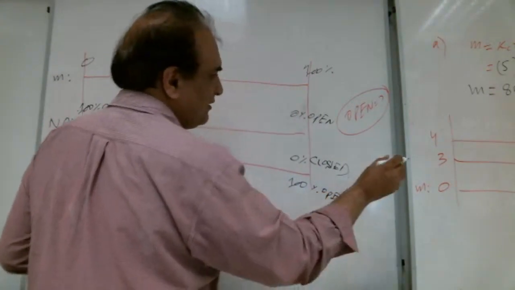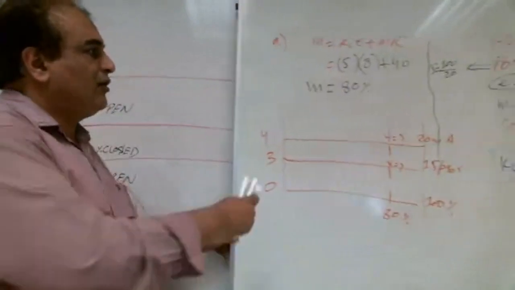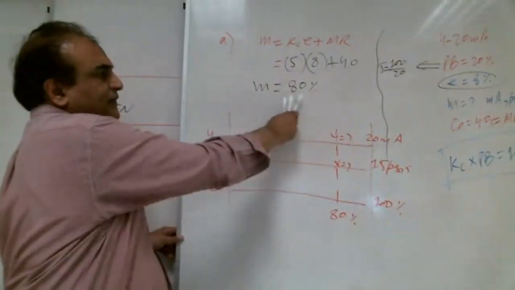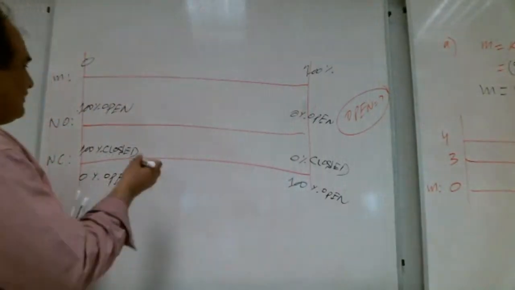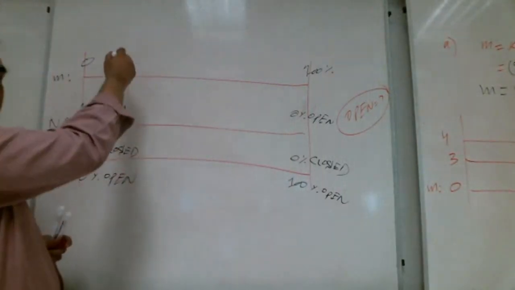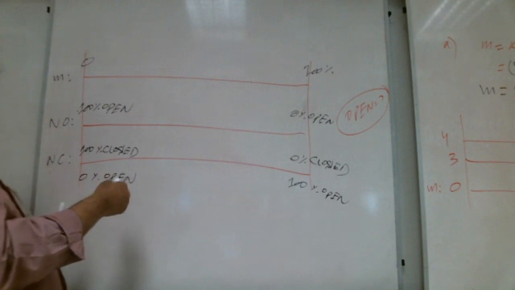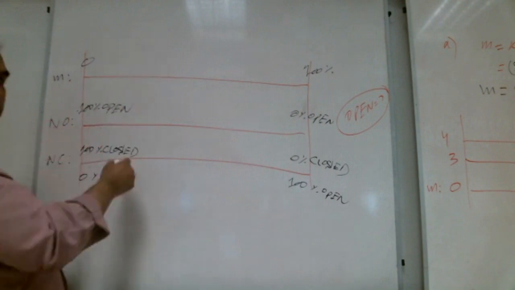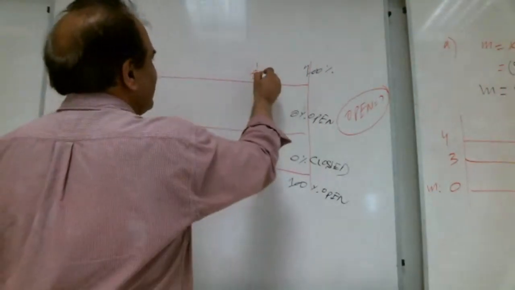So what is our signal? How much is our signal, Shabab? 80%. So 80% should be where? This side? Should be this side, 80%? No. Very good, this side is the 80%.